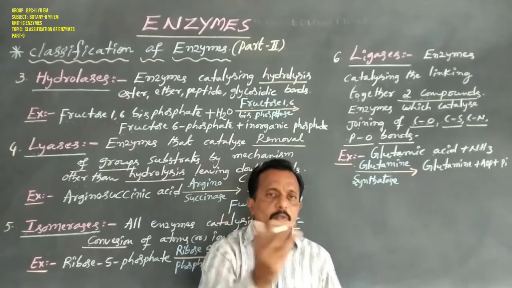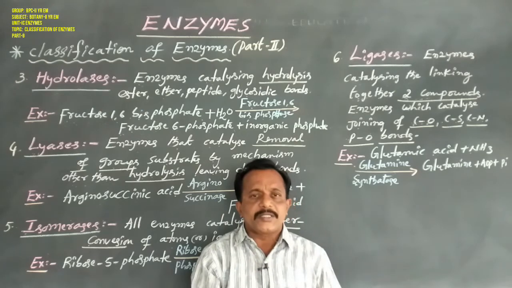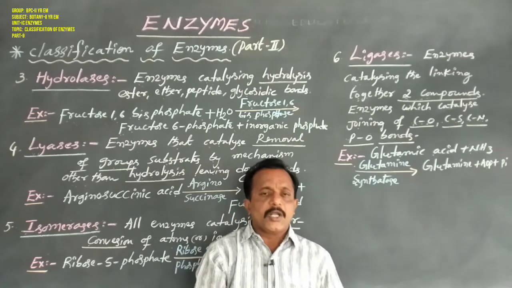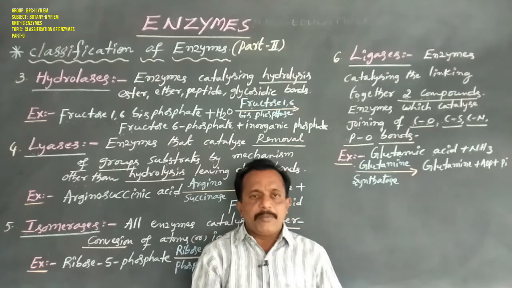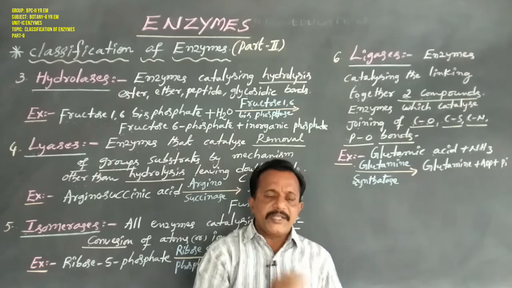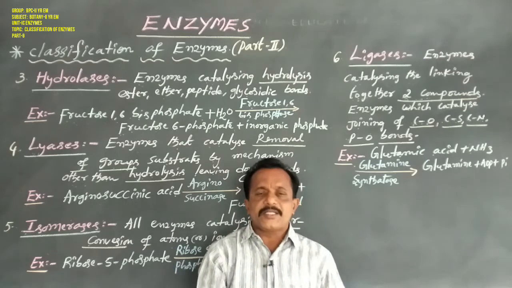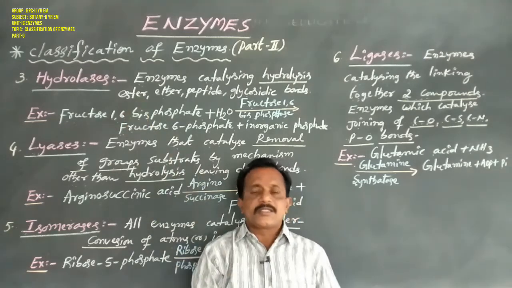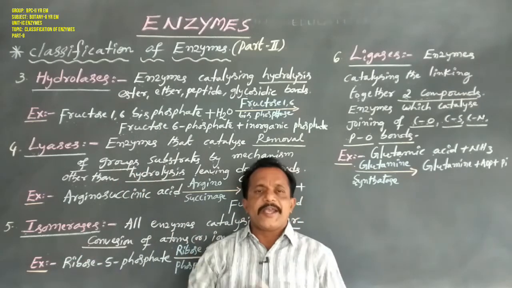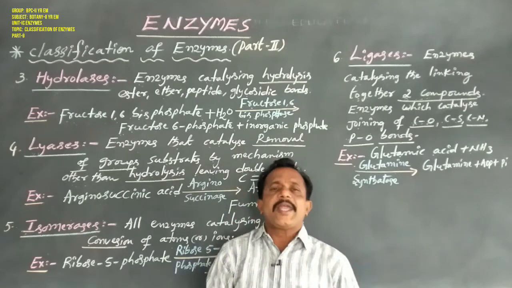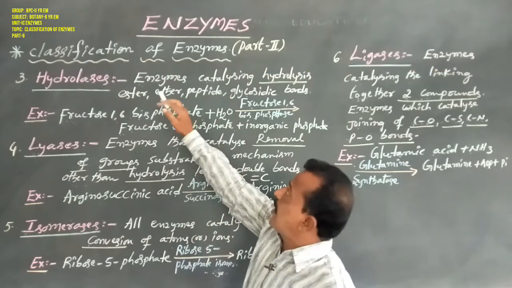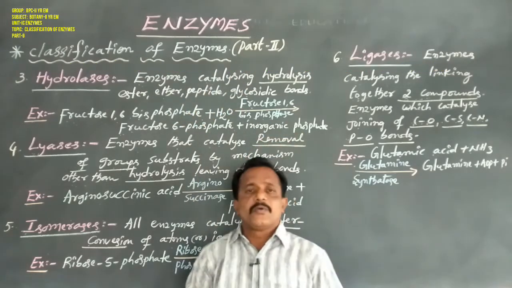Each enzyme has a 4-digit enzyme number or code. The six classes are: oxidoreductases, transferases, hydrolases, lyases, isomerases, and ligases. So this is about the classification of enzymes. Thank you.